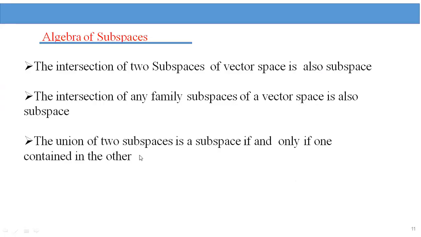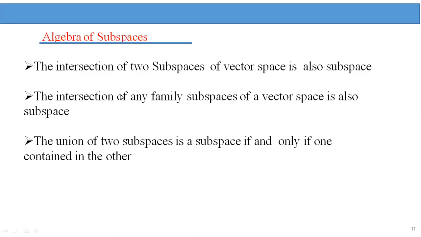Important theorems on subspaces. The intersection of two subspaces of a vector space is also a subspace. For example, W1 and W2 are two subspaces of a vector space. The intersection W1 intersection W2 is also a subspace of the vector space. You can easily prove it in the textbook. Therefore, this is an important theorem with respect to subspaces. The intersection of two subspaces of a vector space is also a subspace.